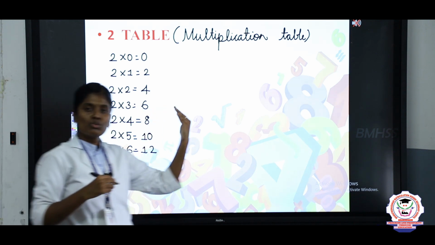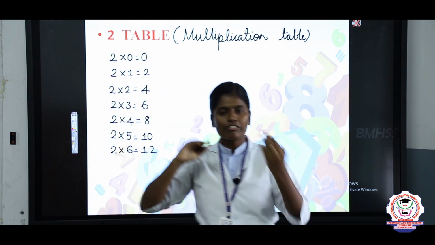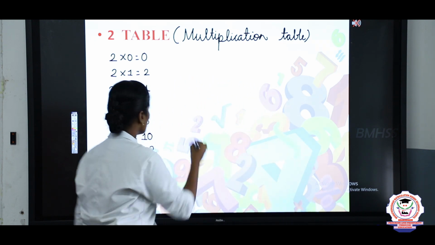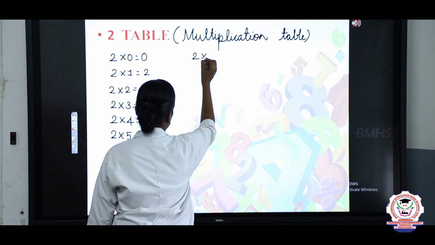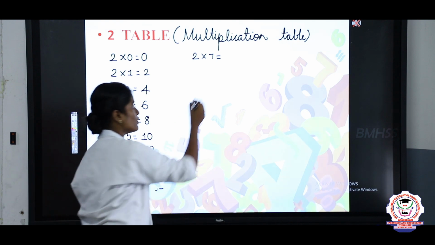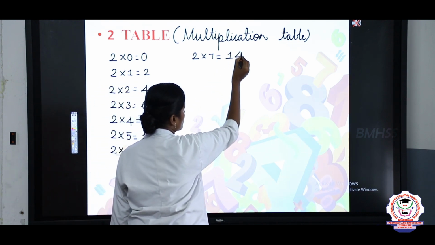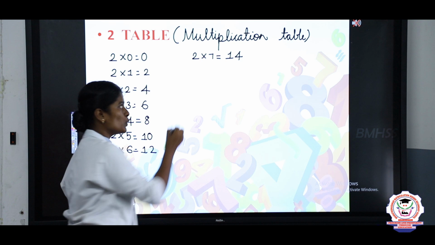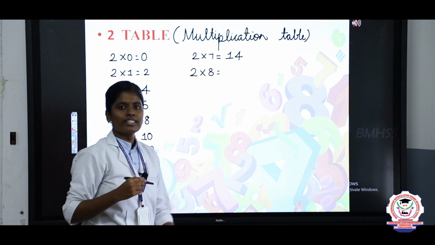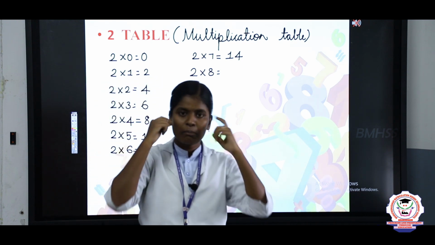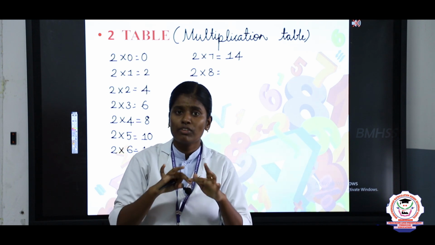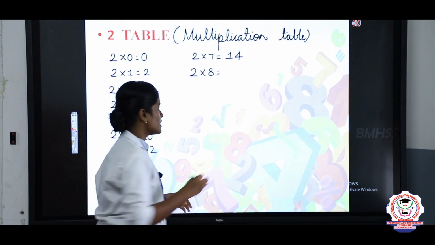Next we will take 2 sevens are. Why? Because after 6 comes 7, 8, 9, 10, 11, 12. So write 2 sevens are. What is the answer, Nasreen? 2 sevens are 14. That is 2 times 7. Next we will take 2 eights are. What is the answer? 2 eights are 2 times 8. So keep 8 in the mind, 8 in the finger. 8 after 9, 10, 11, 12, 13, 14, 15, 16. So the answer is 16.